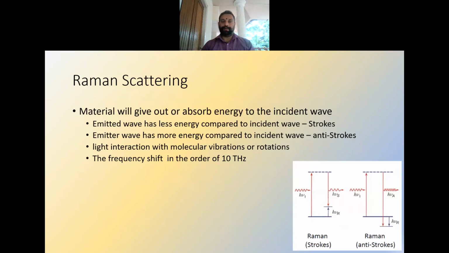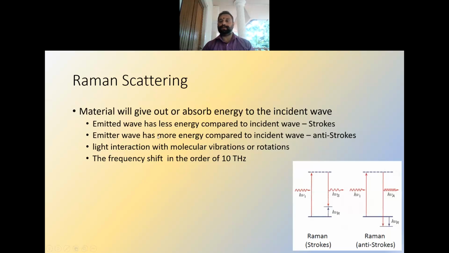The next type is Raman scattering. The material will give out or absorb energy to the incident wave. If we are incident on the nonlinear material with a frequency nu 1, it will create another photon with a different frequency, which can be either higher or lower than the incident photon. Based on that, we have two categories of Raman scattering, Stokes and anti-Stokes.